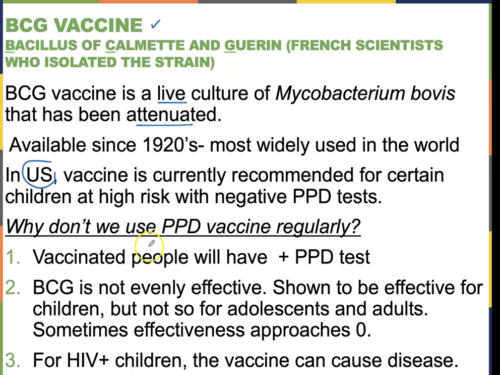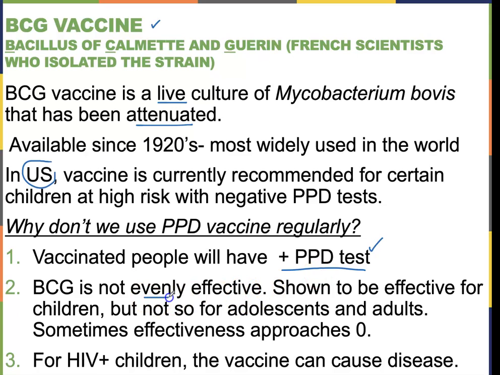So here's why, right? We don't use a BCG vaccine regularly because anybody vaccinated will have a sensitized T cell, right? They've seen this tuberculin before. They're going to have sensitized T cells, and then they're going to show up positive. And so when it's positive, right, then the next step is to take an X-ray to find out if you have active tuberculosis infection.